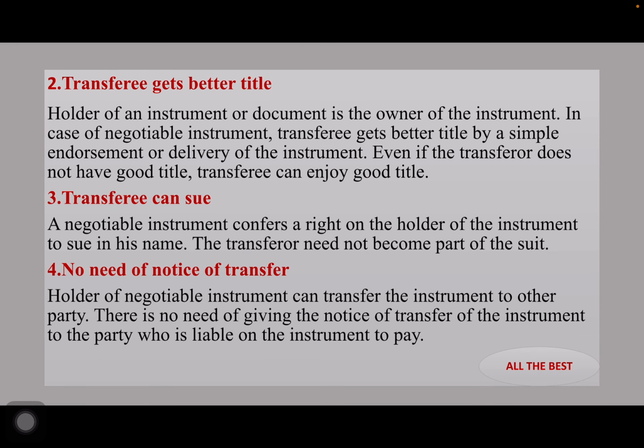Next one is transferee gets better title always. This is the special feature of negotiable instrument. The holder of the instrument or the document is the owner of the instrument. That's the meaning of it. In case of negotiable instrument, transferee gets better title by a simple endorsement or delivery of the instrument. Even if the transferor does not have good title, transferee can enjoy good title. That's why the holder of the instrument is the owner.